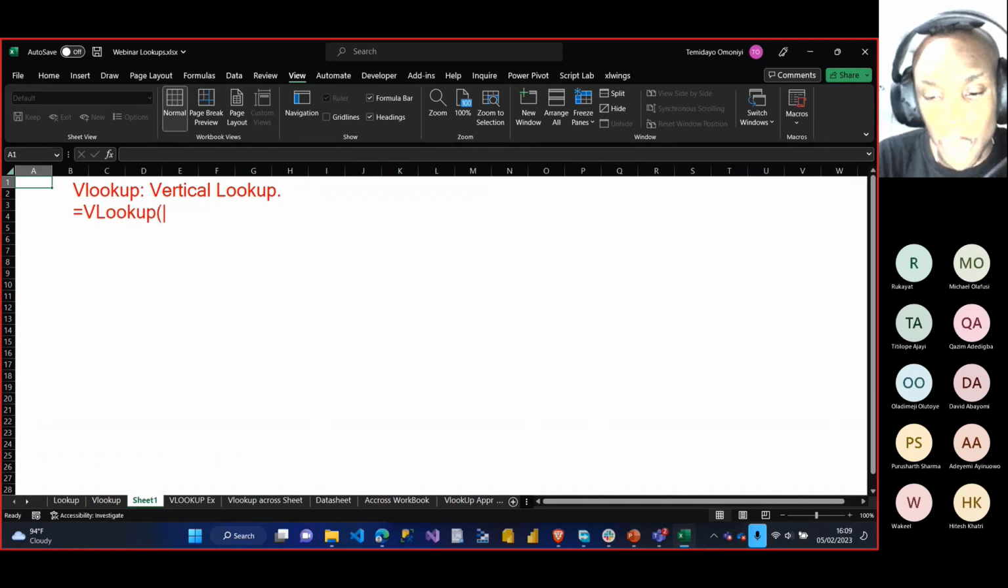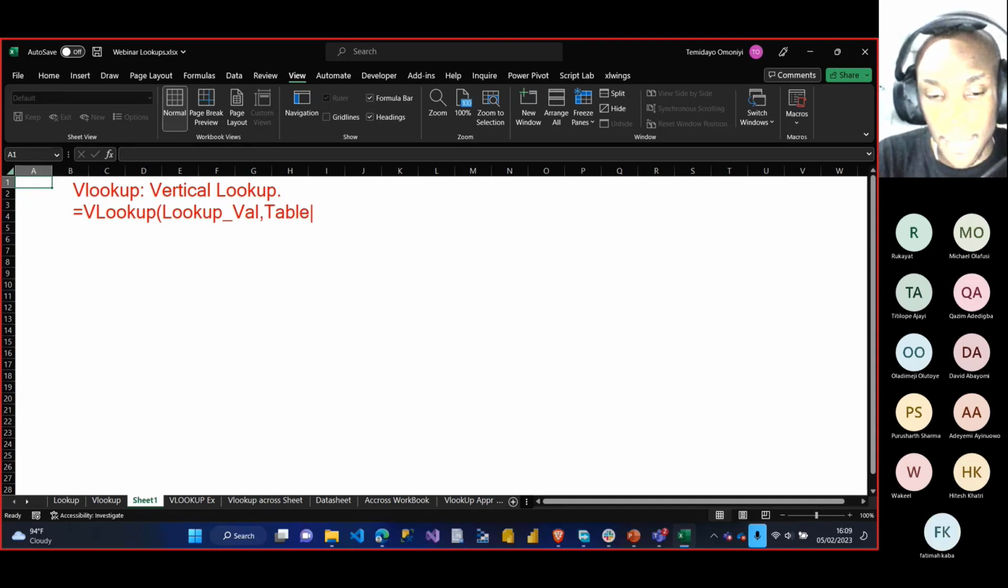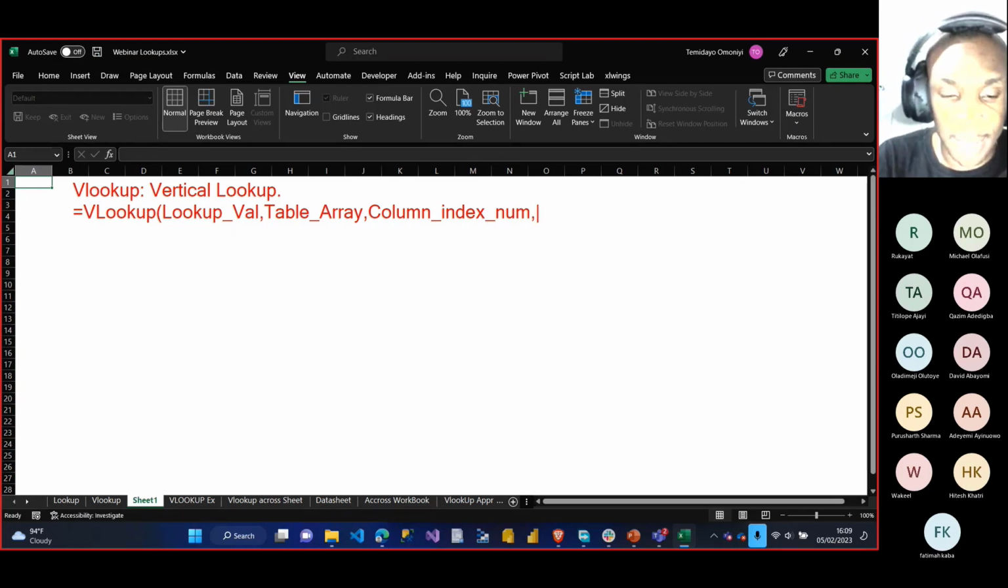Condition one is your lookup value. Condition two usually is your table array. Condition three is usually your column index number. Condition four is your range, most times we call it your logical statement, which is either true or false, or sometimes we call it range. So I expect everything one after the other.